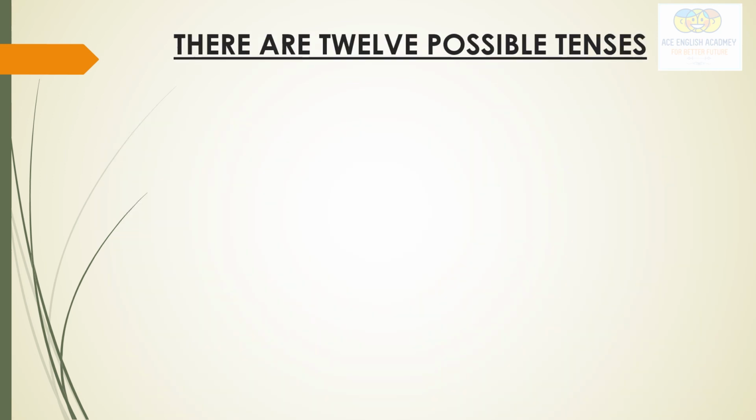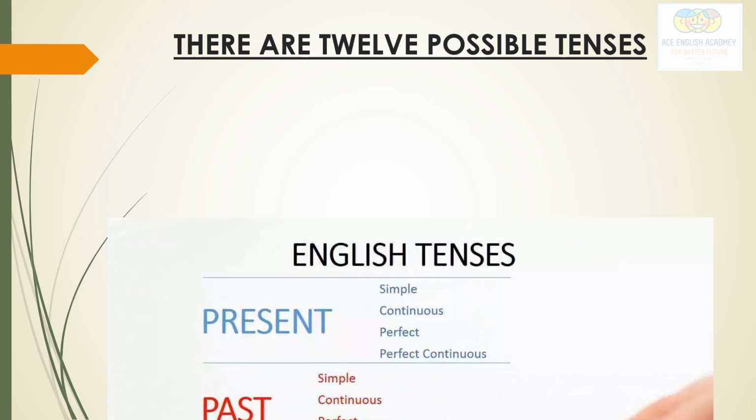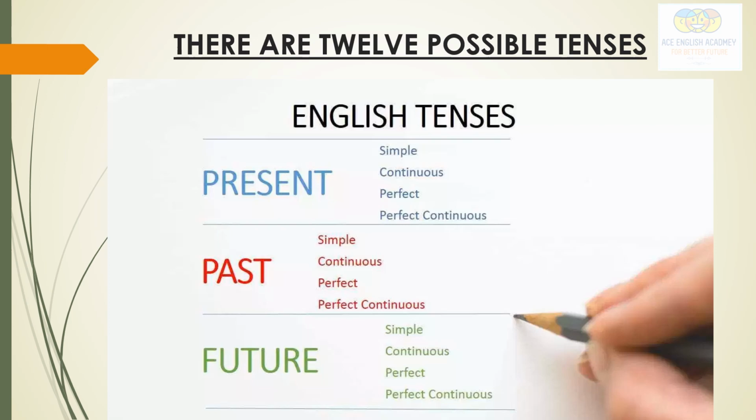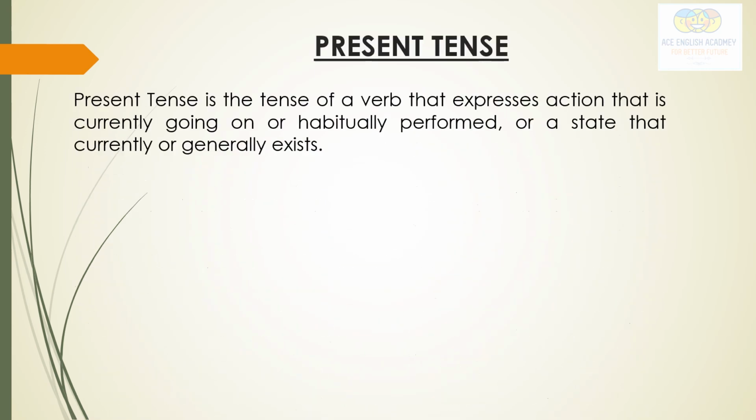So now we can say that there are 12 possible tenses. How? See here. Three tenses are present, past and future, and further four tenses: simple, continuous, perfect and perfect continuous. So there are a total of 12 possible tenses. Today we are going to learn about the present tense.